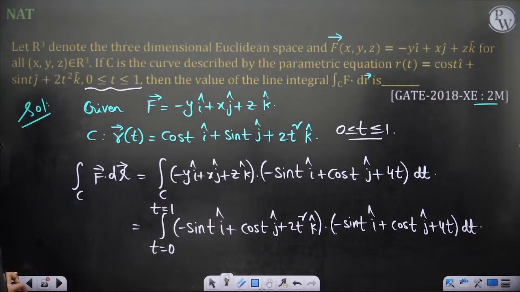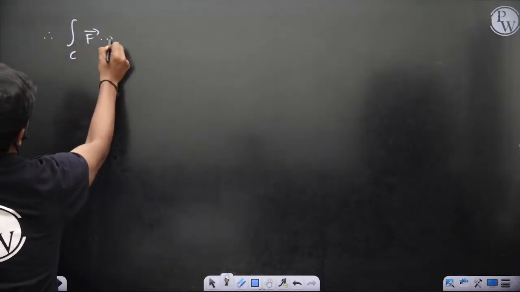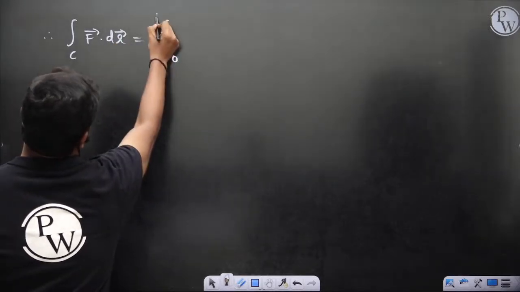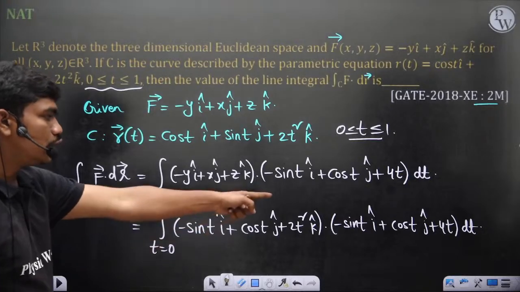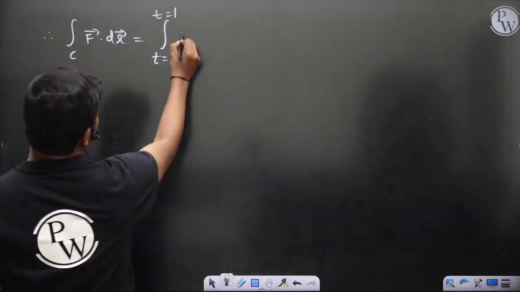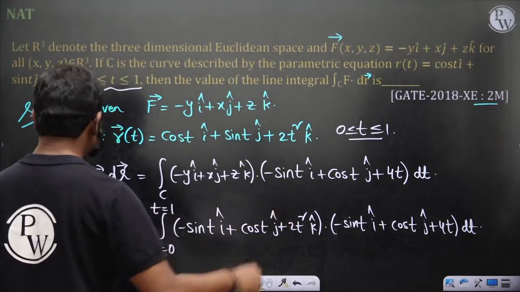Therefore F bar dot dr bar is the integral from t equals 0 to 1 of minus sin t into minus sin t, so sin square t plus cos square t, which is 1, plus 4t into 2t square, so 8t cube.